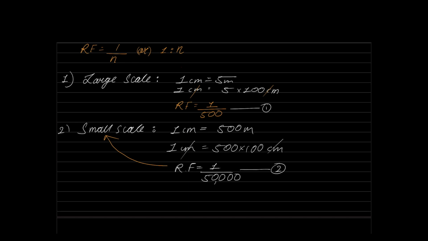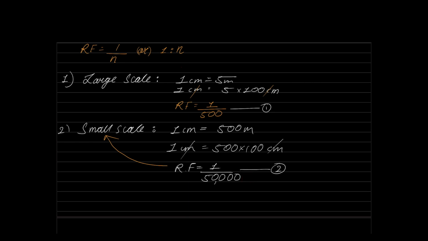Now, how did you know that the second fraction is the smaller fraction? Look at the denominator of the second one, it is 50,000. Look at the denominator of the first one, that is 500. So the second fraction has a larger denominator. So please remember, whenever the denominator of the RF is large, the scale is small.